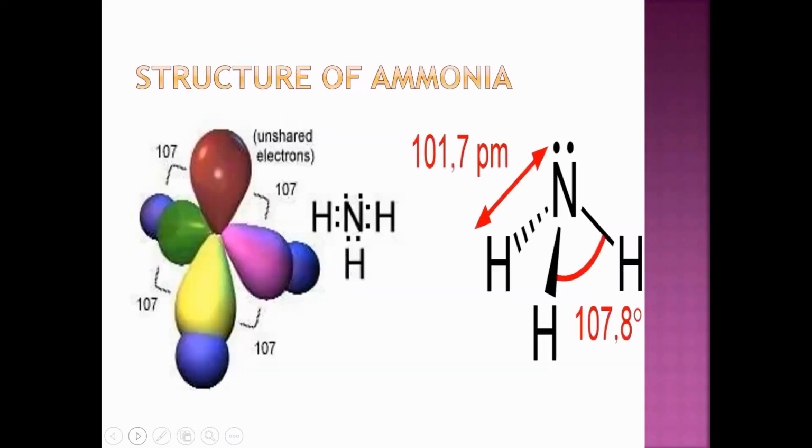Next is the structure of ammonia. Your ammonia looks like this. This is the structure where you have the bond length. The bond length is about 101.7 picometer, and the angle between the bonds, meaning between the hydrogens attached to the nitrogen, is 107.8 degrees.